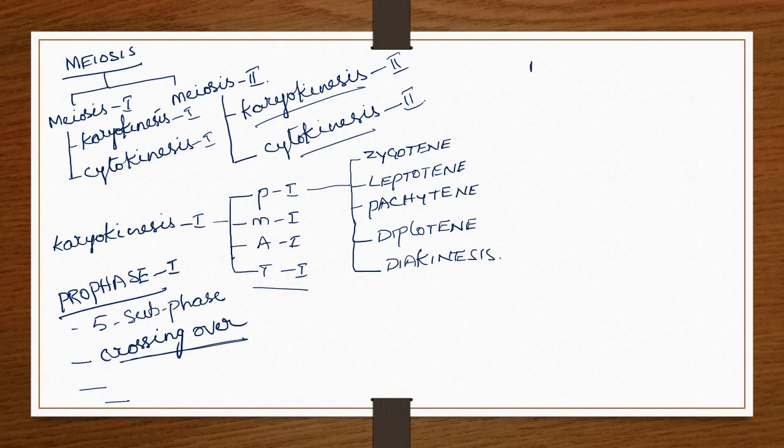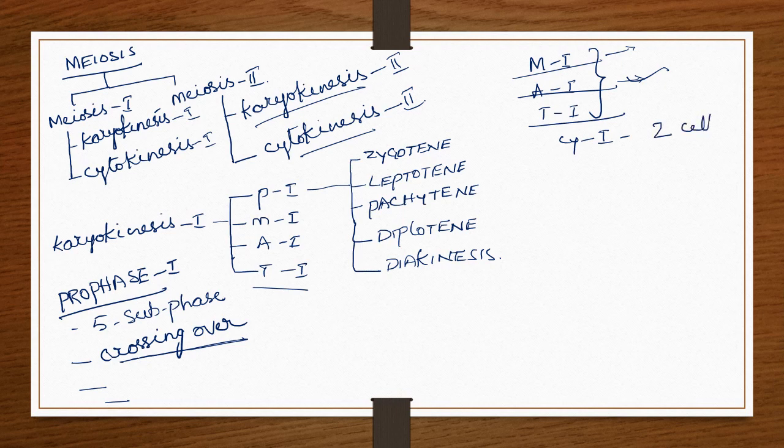Metaphase 1, anaphase 1 and telophase 1 are the same as what we discussed in mitosis. The centromeres are arranged at the equatorial plane, pulling of chromosomes happens during anaphase, and reappearance of the nuclear membrane happens during telophase 1, and finally the cell divides into 2 daughter cells. After completion of cytokinesis 1, 2 daughter cells are formed.